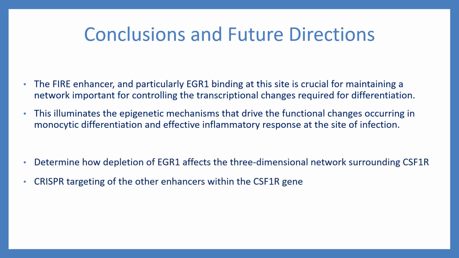We further want to determine how depletion of EGR1 can affect the 3D conformation, as well as looking at the other enhancer regions and seeing what their roles are in maintaining this network.